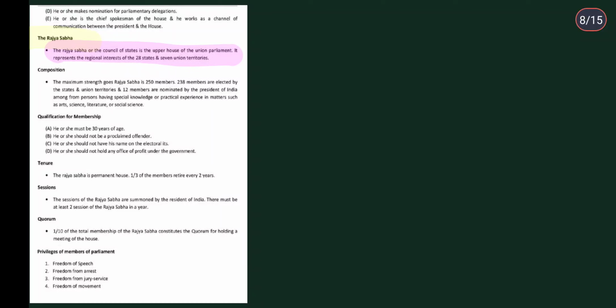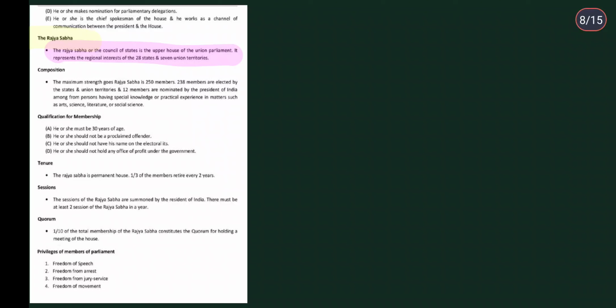Do remember the qualifications: he or she must be 30 years of age. In Lok Sabha you require 25, and here in Rajya Sabha you should be more than 30 years of age. Even this is valid for the nominations, so whosoever the President nominates should also be above the age of 30. Then he or she should not be a proclaimed offender, should not have his name on the electoral list, and should not hold an office of profit under the government.